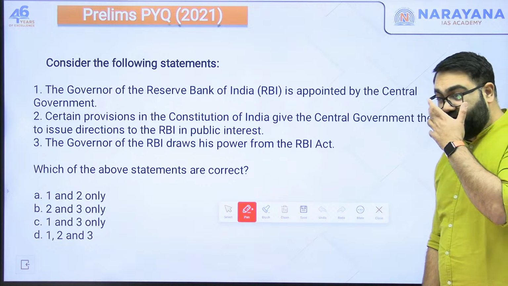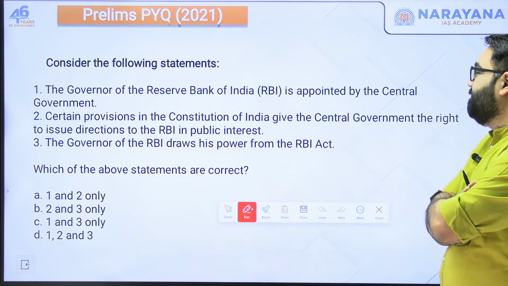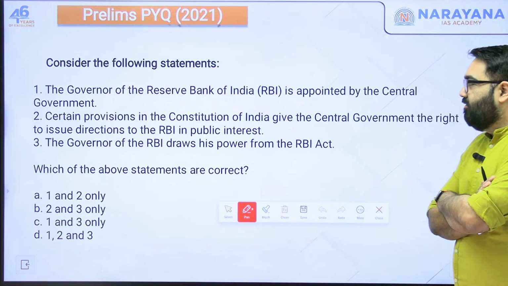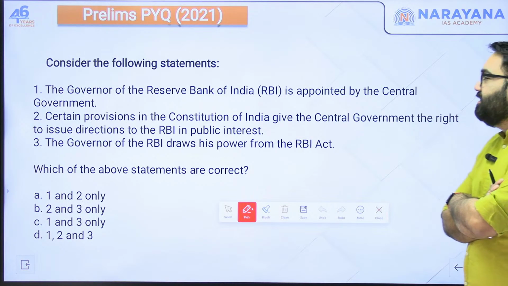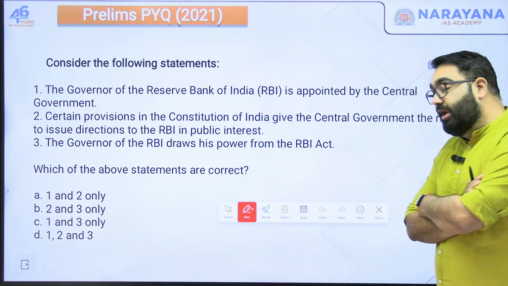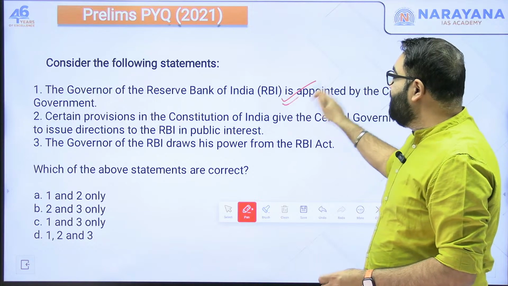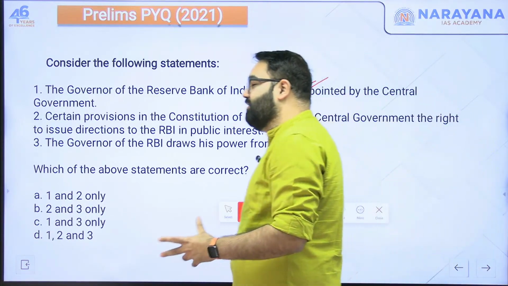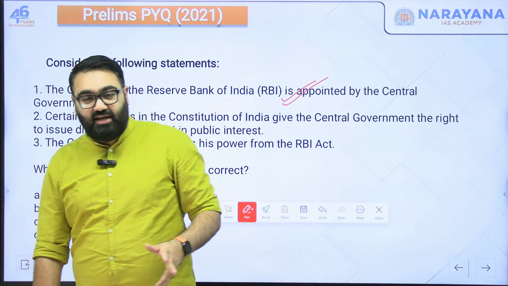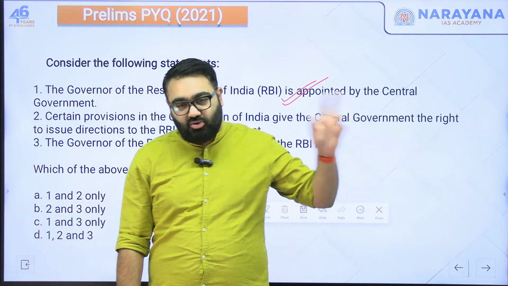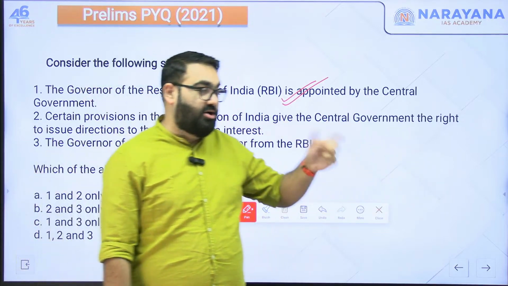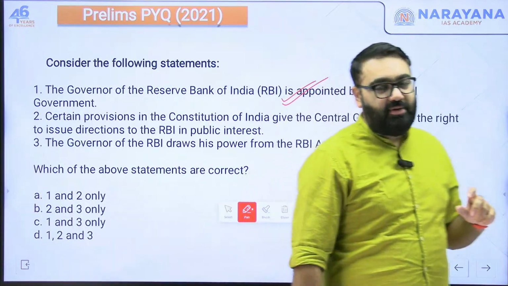All right, the question is, consider the following statements. Number 1. The governor of the Reserve Bank of India is appointed by the central government. Absolutely correct. The RBI governor is appointed by the central government. That has also been slightly controversial now. We are seeing increasingly people who are closer to the government ideology, the way that the government thinks, being appointed to the RBI. That is correct.